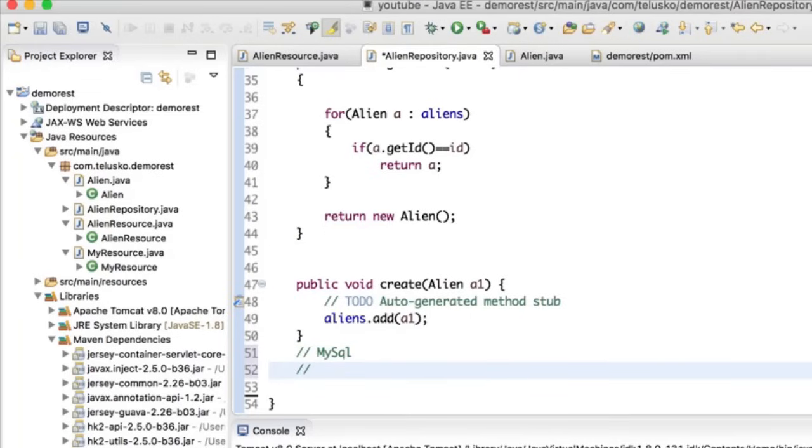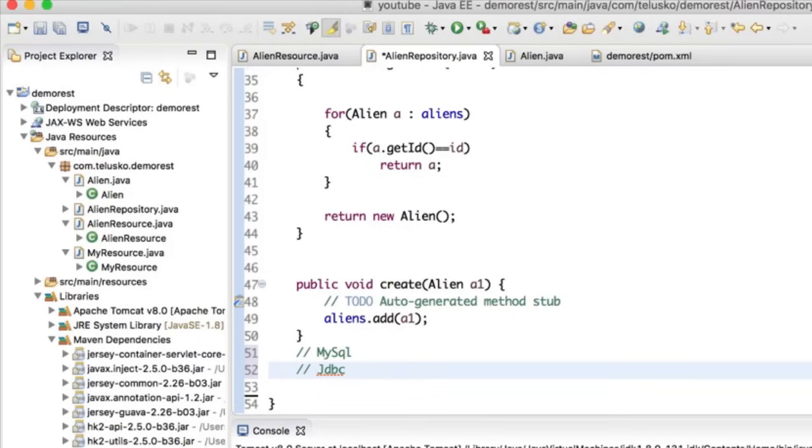Now, will I be using any framework here like Hibernate or maybe some ORM tool? Not exactly. You can implement that if you want. We will be purely using JDBC here. No fancy stuff. Let's use JDBC because we are focusing more on REST API, not on the ORM tool. Once you learn about REST API, I do have a video on Hibernate. Just watch those videos also, and you can combine them by yourself. I would love to see your implementation for that. But for the time being, let's focus on JDBC.